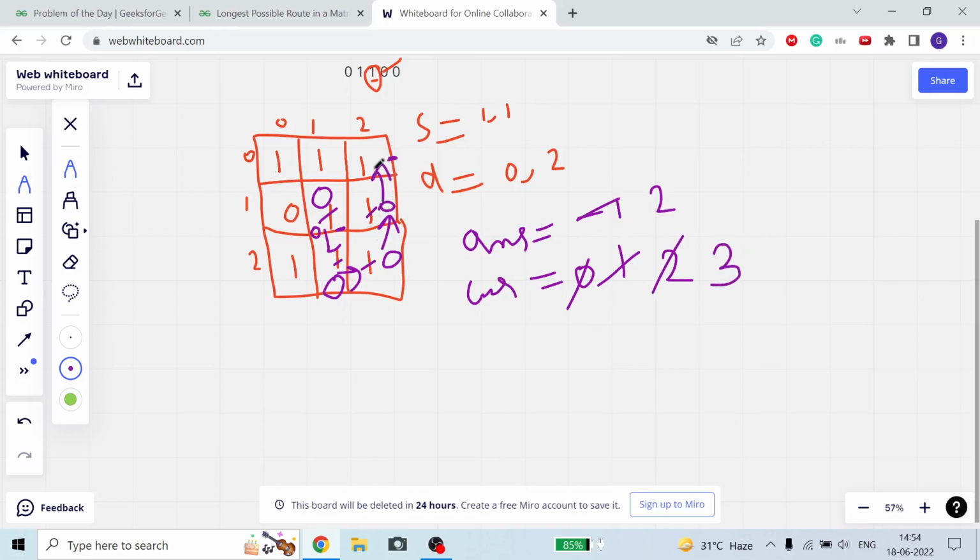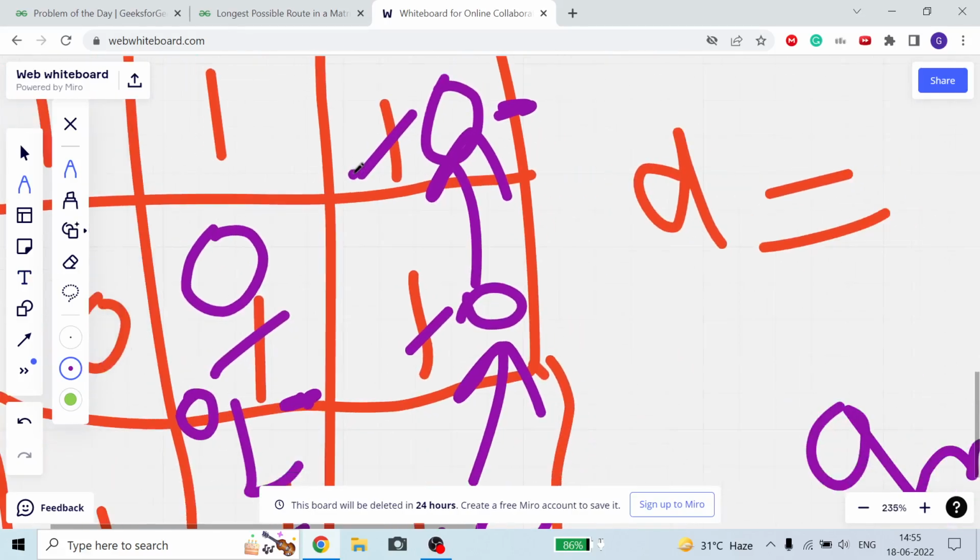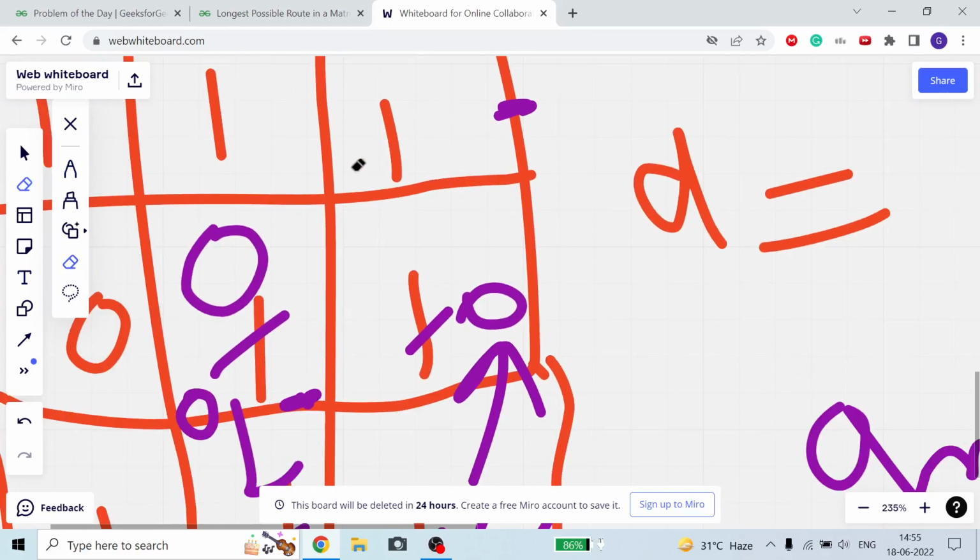From 3 you come here, make it 0, current increases to 4. So now this is our destination index. So make our answer equal to maximum of answer comma current. Answer is 2, current is equal to 4, so answer will be updated to 4. So now our answer is 4. Okay, from here we cannot go anywhere, we just reverse back.